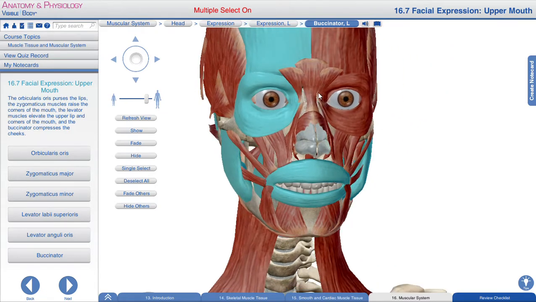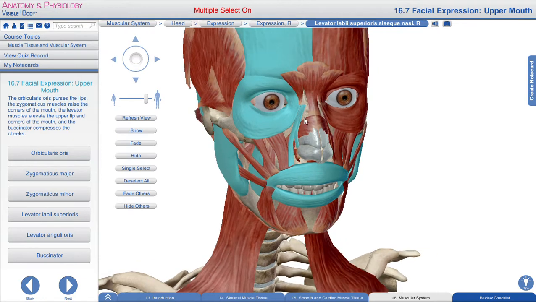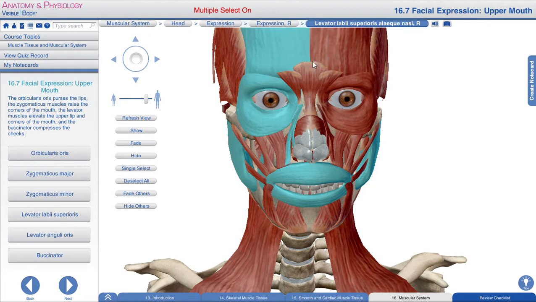Next we have the levator labii superioris, levator labii superioris, palpebrae superioris. And then we have the procerus muscle. This is a transverse and this is a vertical.